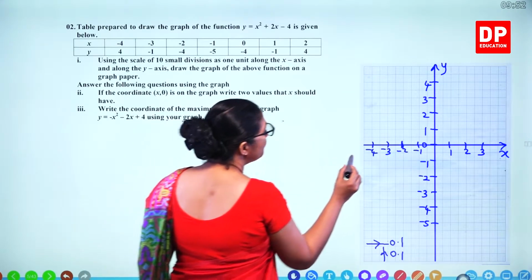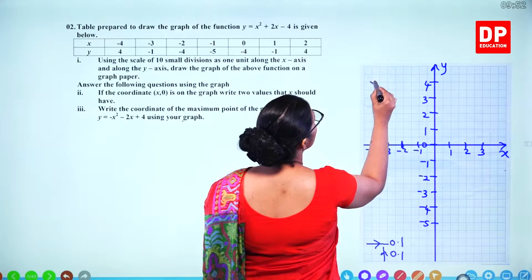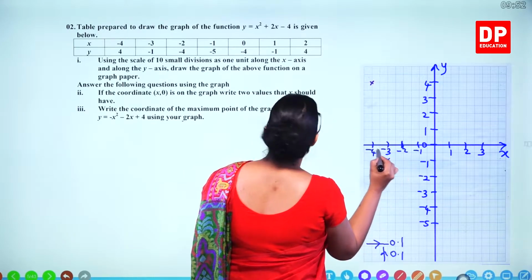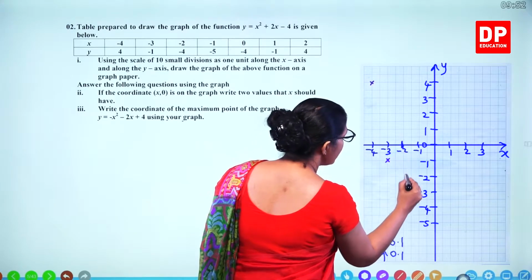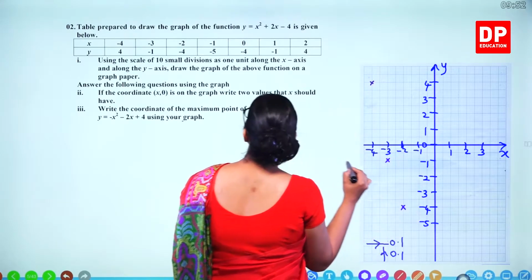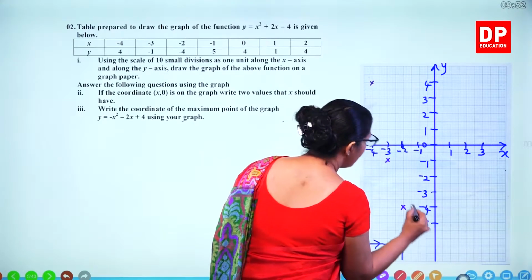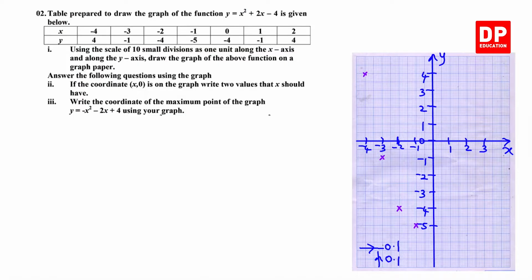Minus 4, 4. Minus 3, minus 1. Minus 2, minus 4. Minus 1, minus 5. 0, minus 4. 1, minus 1. 2, 4.